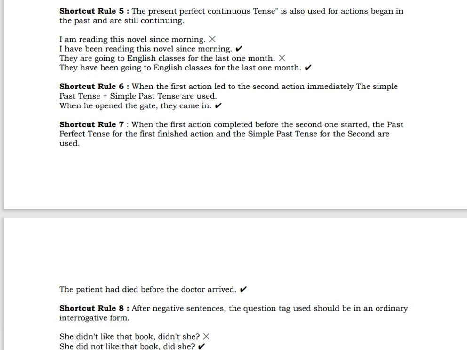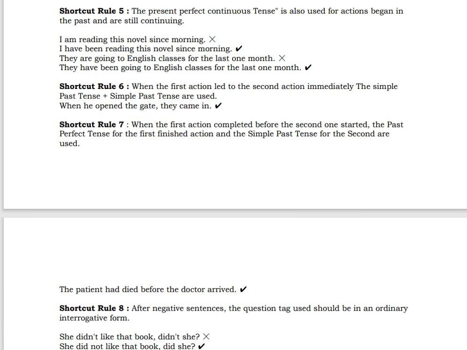When the first action led to the second action immediately, simple past tense plus simple past tense are used. When you opened the gate, they came in. So it's kind of balanced there. Because of the first action, the second action has taken place. Then in that case you can use the same. But if you want to differentiate, then what will you use? I think that is given in the next example, rule number 7.